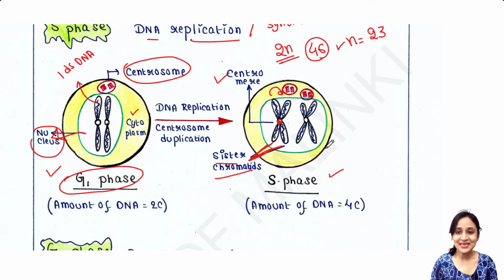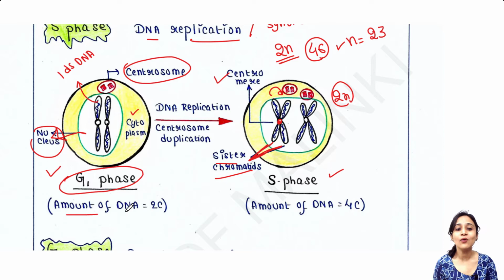Now, in this case, after S phase also, cells remain in this 2n condition, because here also only 46 chromosomes are there, but their DNA duplicated, but those 2 DNAs or 2 chromatids are now attached with the centromere. So cells remain in the 2n condition, but one thing is changed.